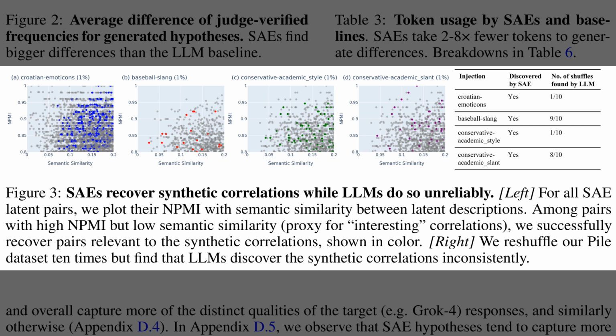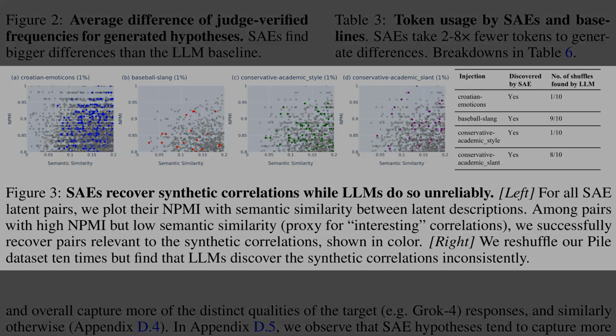So, while Figure 2 showed that sparse autoencoder hypotheses were sharper, Figure 3 asks whether they can uncover subtle correlations that are actually planted in the data. The 4 scatter plots relate correlation strength on the vertical axis to semantic similarity of latent descriptions, and the colored points mark pairs tied to each synthetic pattern like Croatian plus emoticons or conservative academic style. The sparse autoencoder method highlights these points despite their low similarity, which means it flags genuinely surprising links. The table on the right contrasts this with a large language model judge, which only rediscovers each planted correlation in a fraction of random dataset shuffles, showing much less reliability.